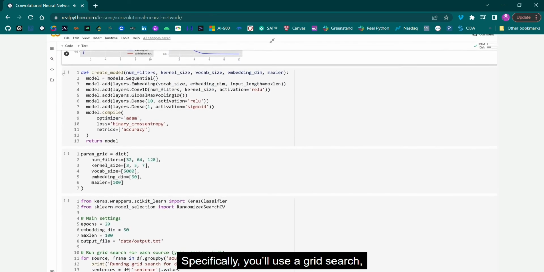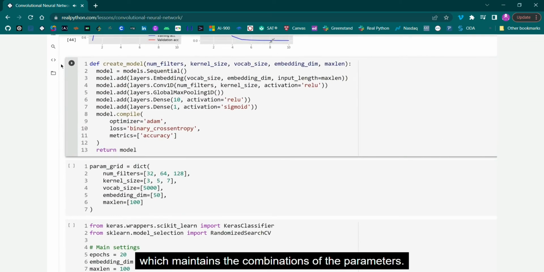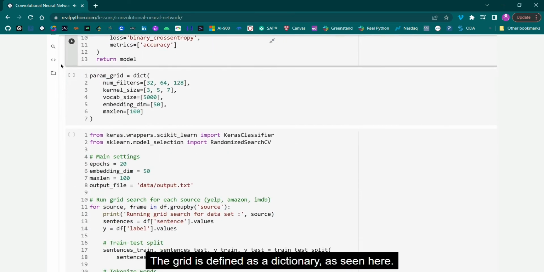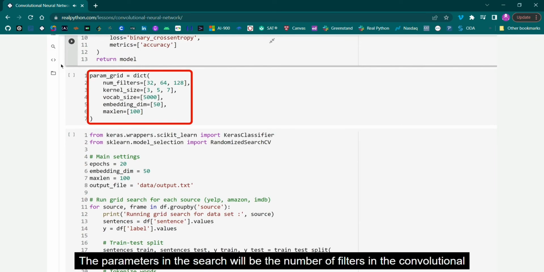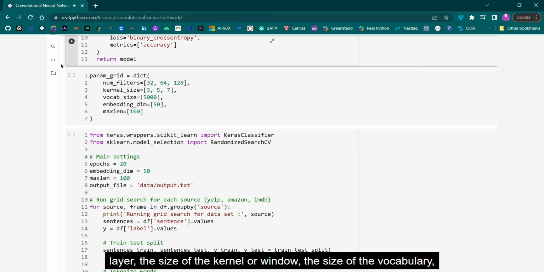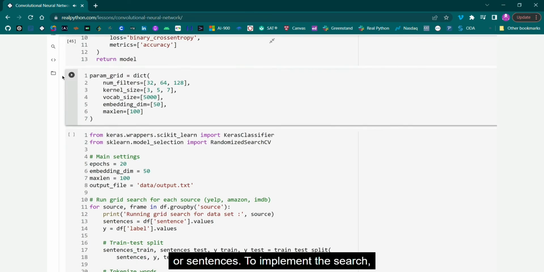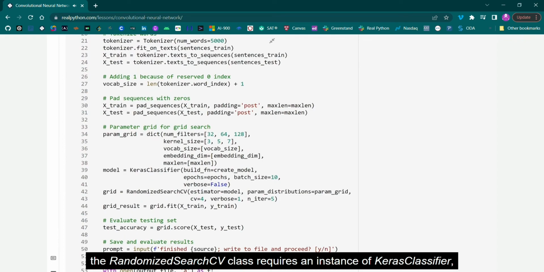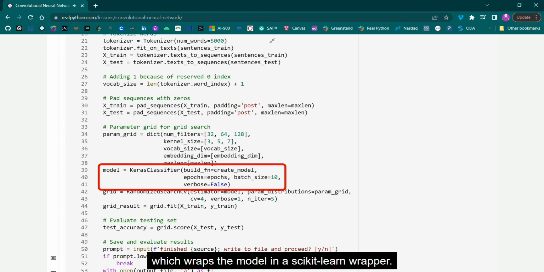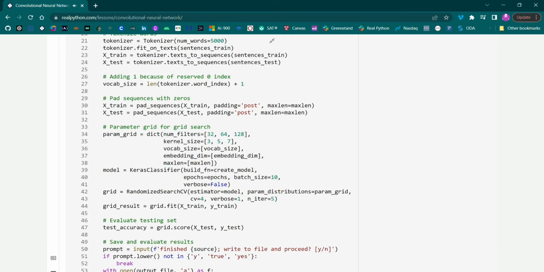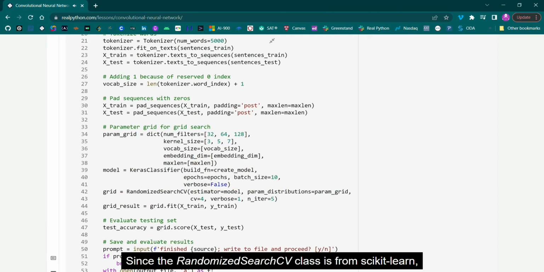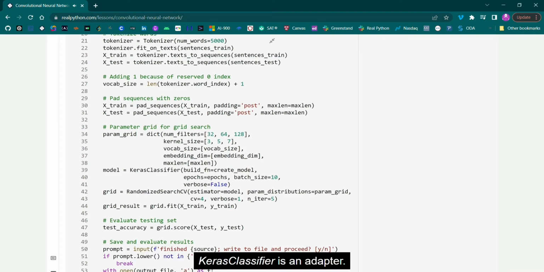Specifically, you'll use a grid search, which maintains the combinations of the parameters. The grid is defined as a dictionary as seen here. The parameters in the search will be the number of filters in the convolutional layer, the size of the kernel or window, the size of the vocabulary, the number of embedding dimensions, and the maximum length of the feature vectors or sentences. To implement the search, the randomized search CV class requires an instance of Keras classifier, which wraps the model in a scikit-learn wrapper. Since the randomized search CV class is from scikit-learn, Keras classifier is an adapter.